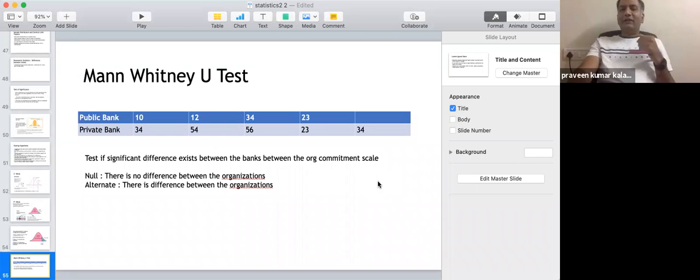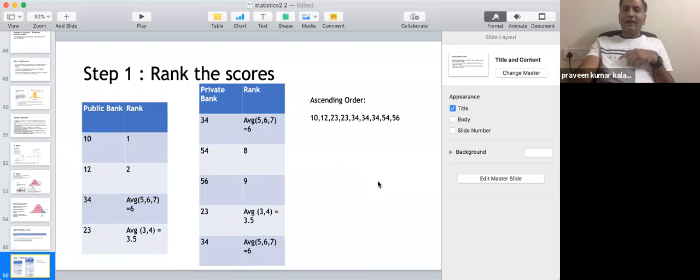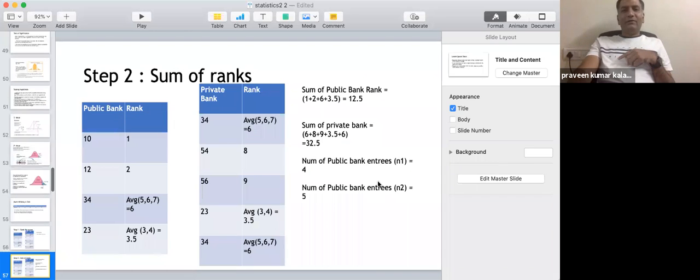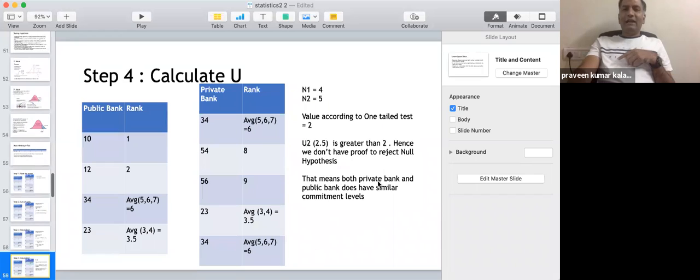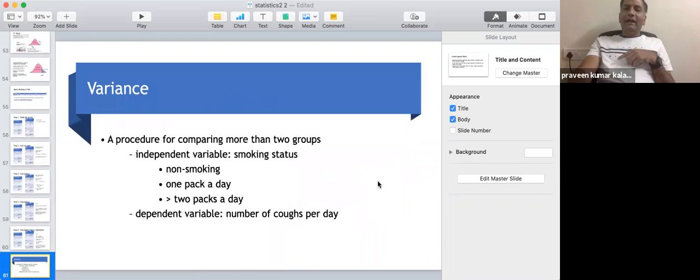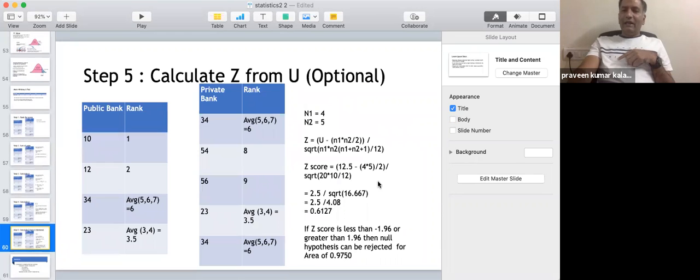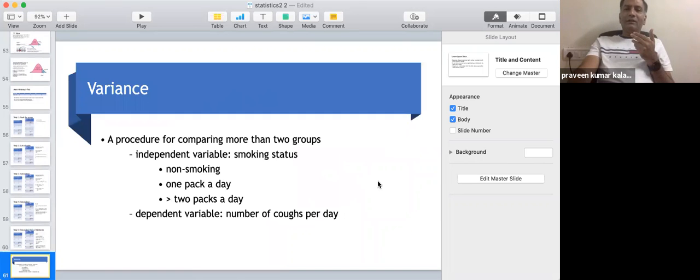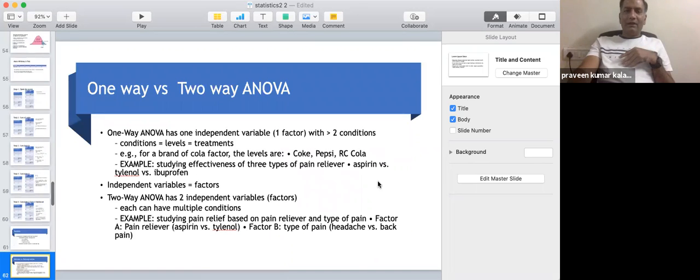You are just checking whether both groups are different or not, right? And then using rank based, we calculated U, and using U we could actually determine either Z, or else using U itself you can actually say whether you can reject the null hypothesis or accept the null hypothesis, kind of a thing, right?